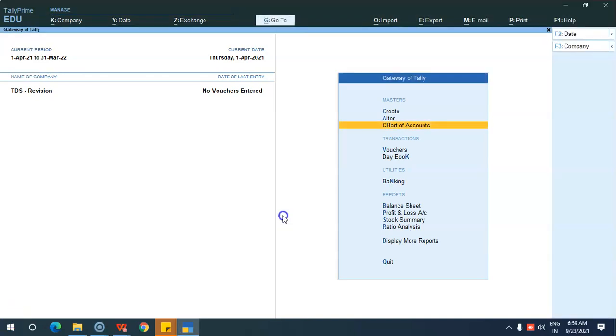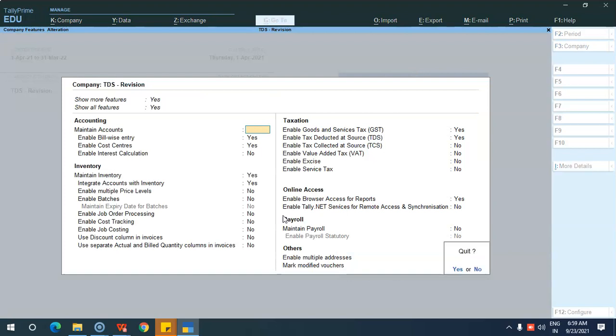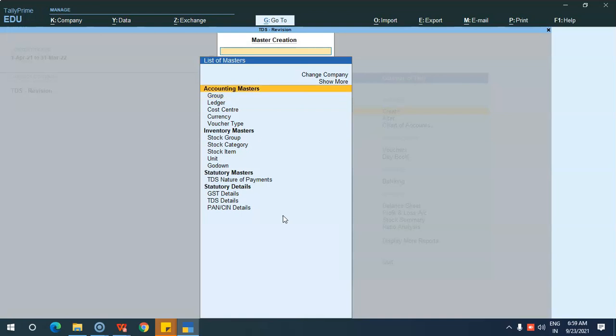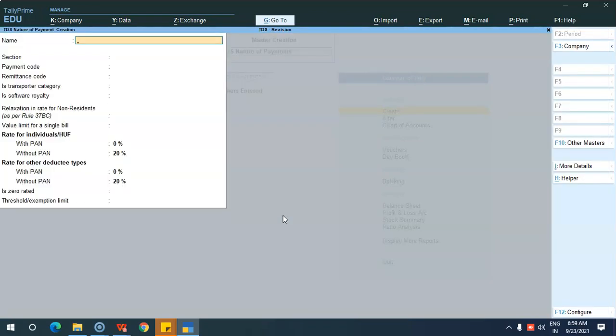So now we have created the TDS nature of payments. Apart from this, before going to the voucher, we have to create some more ledgers. First step is you have to activate TDS by using the F11 feature. Next, you have to create the nature of payment by going to Create under Masters, and clicking on TDS Nature of Payment under Statutory Masters. This is the second step.